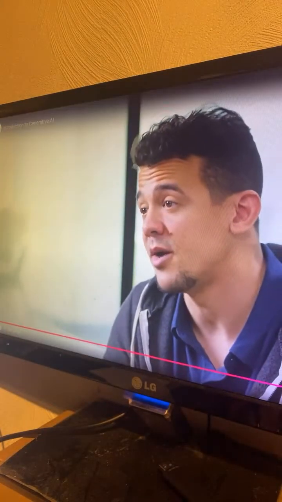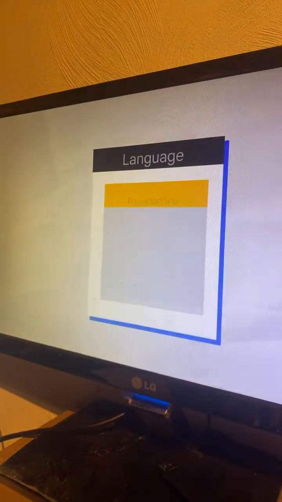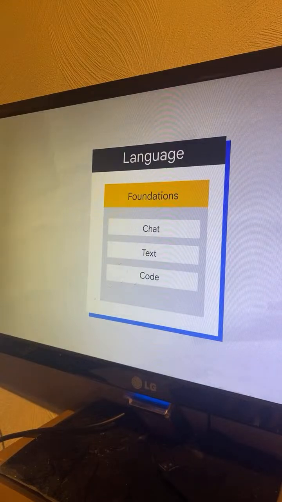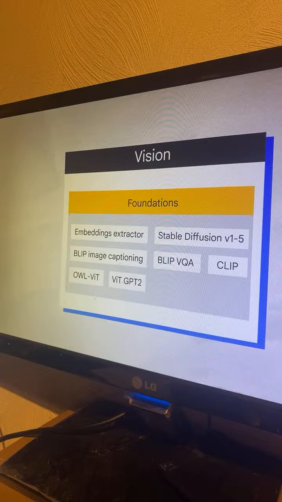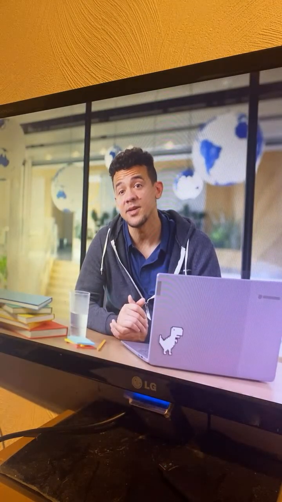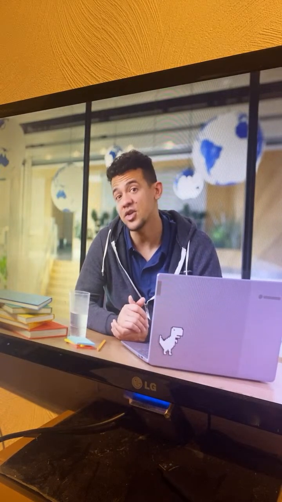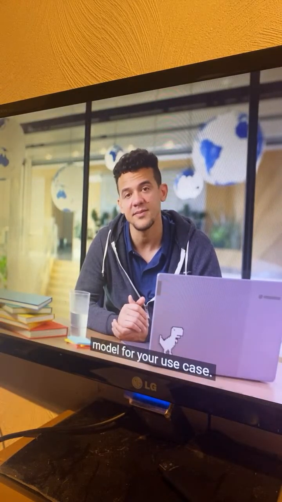If you're looking for foundation models, Vertex AI offers a model garden that includes foundation models. The language foundation models include chat, text, and code. The vision foundation models include Stable Diffusion, which have been shown to be effective at generating high-quality images from text descriptions. Let's say you have a use case where you need to gather sentiments about how your customers feel about your product or service. You can use the classification task sentiment analysis task model. Same for vision task. If you need to perform occupancy analytics, there is a task-specific model for your use case.